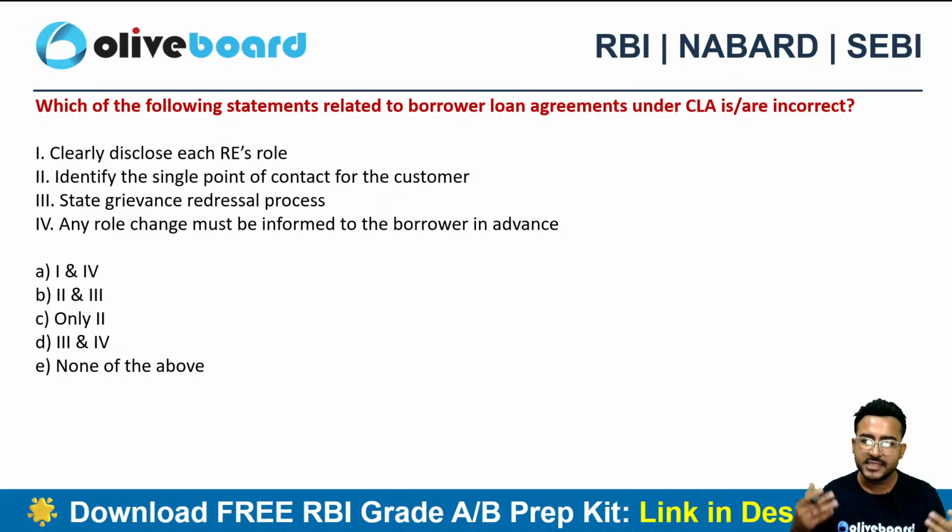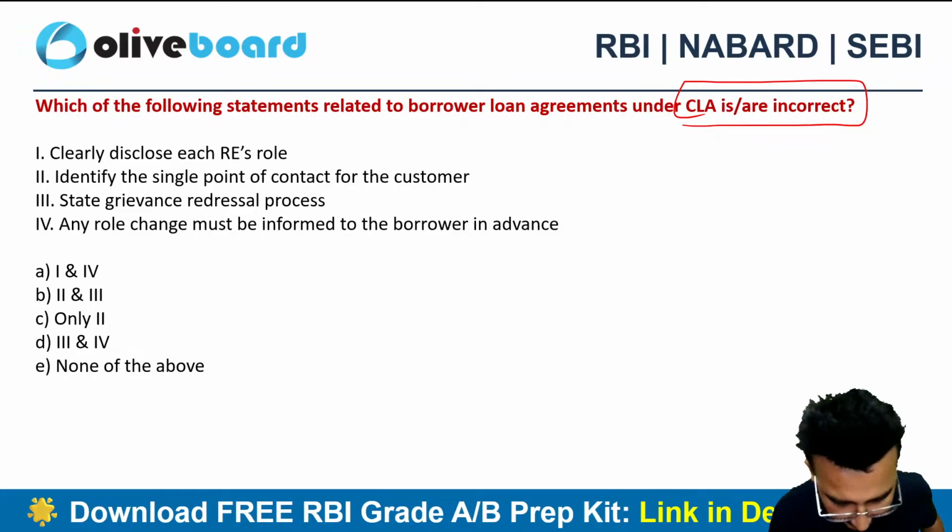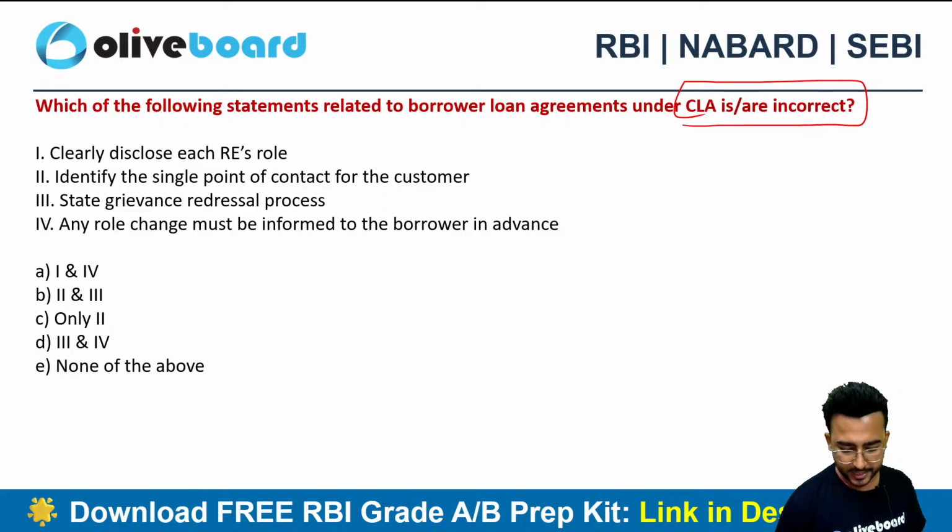Now here we have some statements. Which of the following statements related to the borrower loan agreement under the CLA are incorrect? So what you need to do is just identify the statements that are incorrect, okay? That are incorrect.